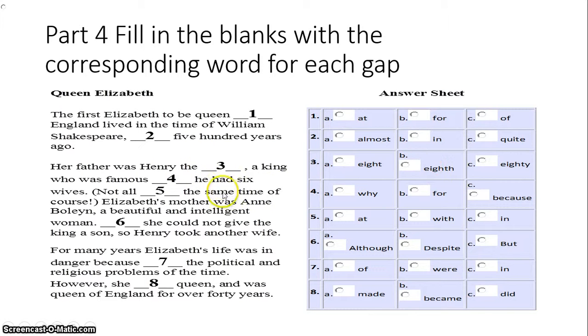Letter B. The king who was famous for why? Because he had 6 wives, not all at the same time, of course. Elizabeth's mother was Anne Boleyn, a beautiful and intelligent woman.